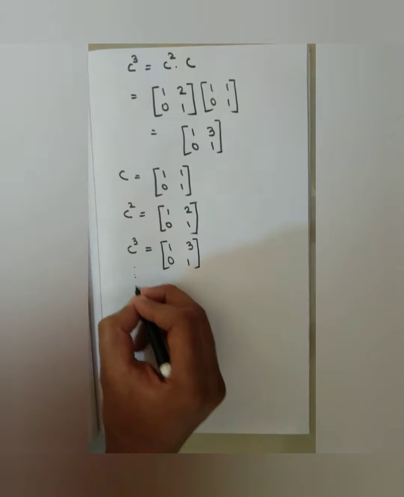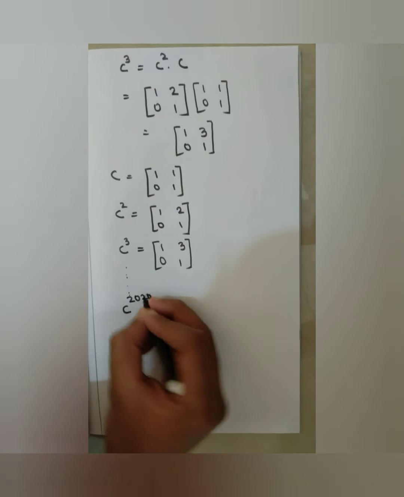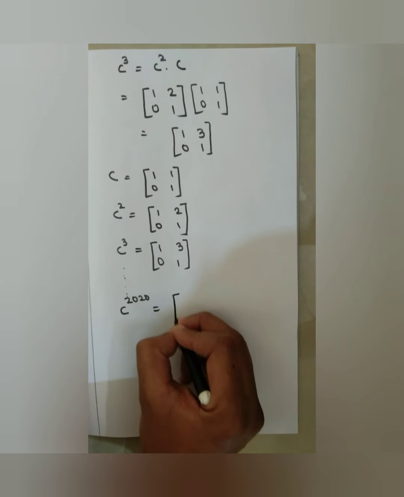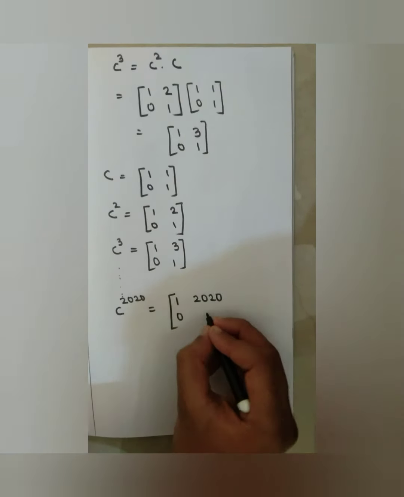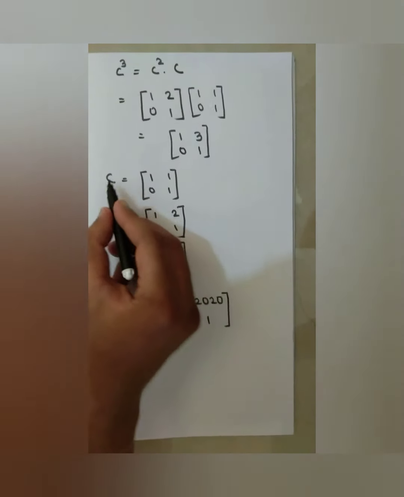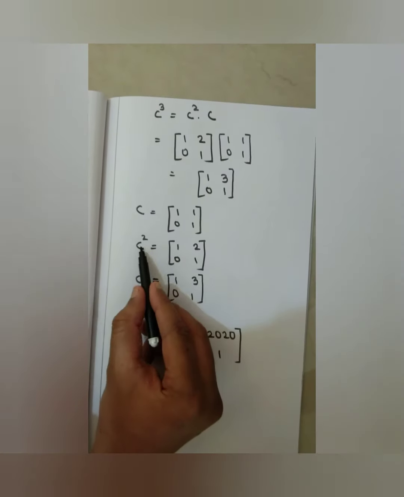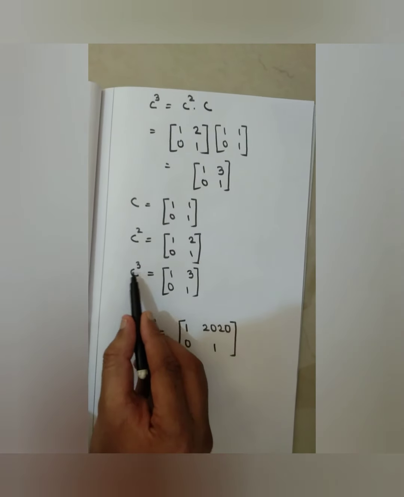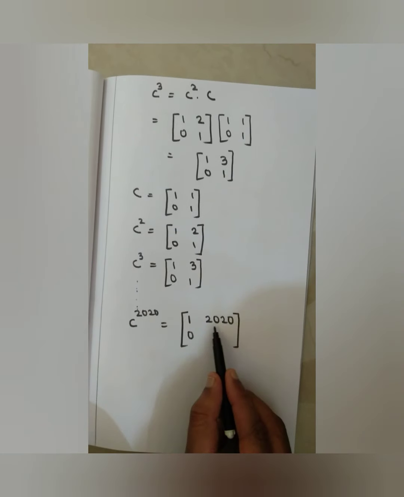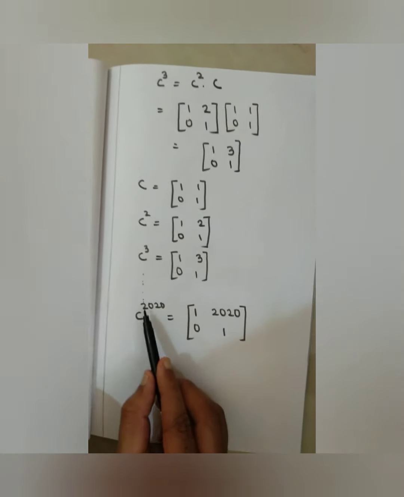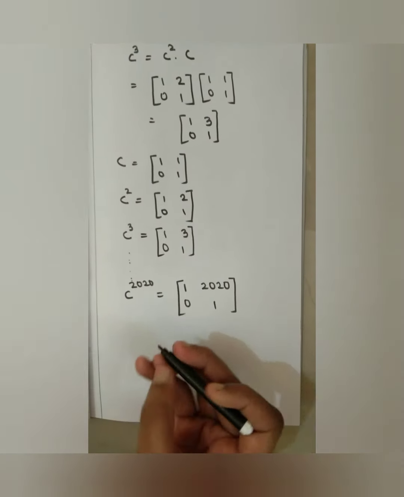If we continue like this, my C power 2020 equals [1, 2020; 0, 1]. See here, C power 1 has 1, C power 2 has 2, C power 3 has 3. So C power 2020 has 2020. My C power 2020 is this matrix.